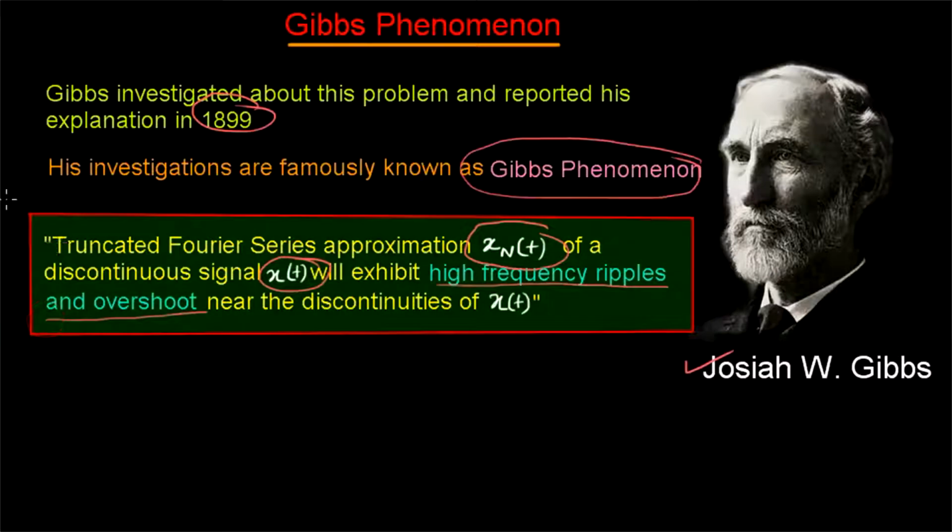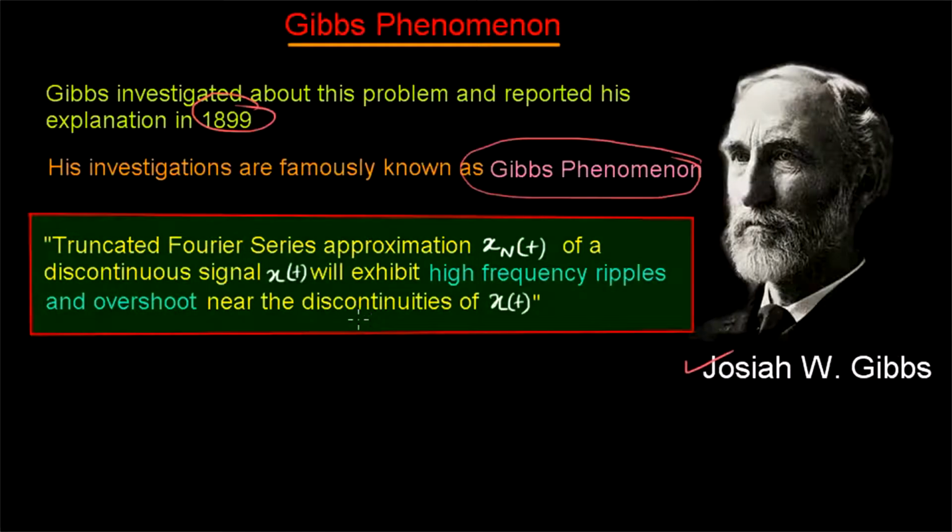This phrase is very important: high frequency ripples and overshoot near the discontinuities of x of t. This phenomenon is known as the Gibbs phenomenon.